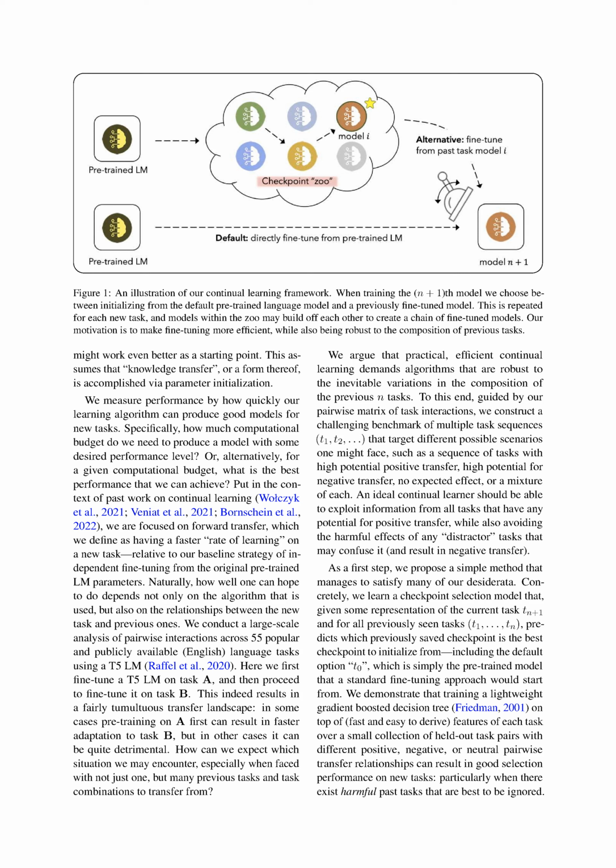We propose a simple method that meets many of our requirements. Specifically, we learn a model that can select the best checkpoint to start from, given some representation of the current task and all previously seen tasks. This includes the option to start from the pre-trained model, which is what a standard fine-tuning approach would do. We show that training a lightweight decision tree on top of features of each task over a small collection of held-out task pairs with different transfer relationships can result in good selection performance on new tasks, especially when there are past tasks that are best ignored.